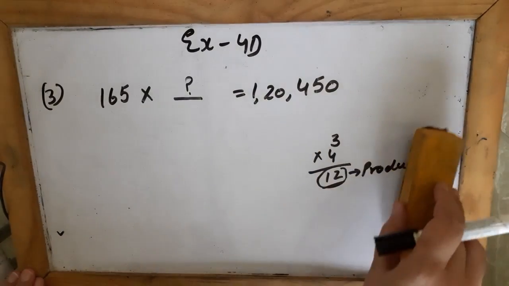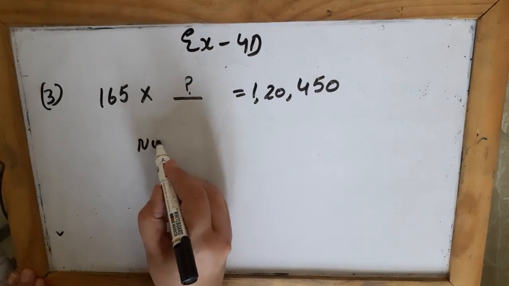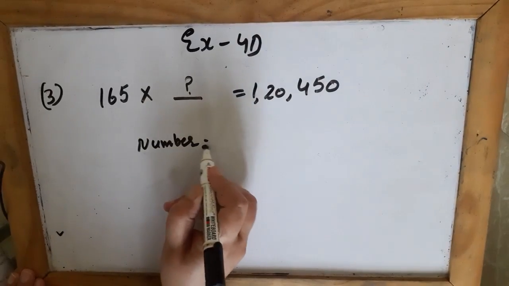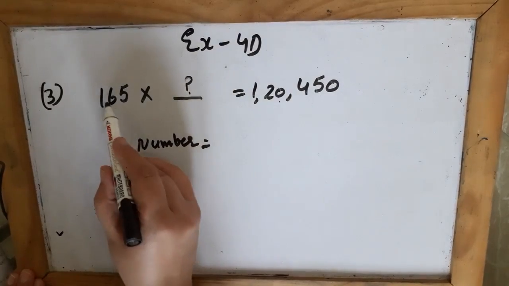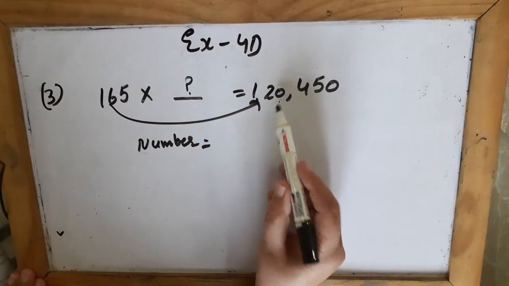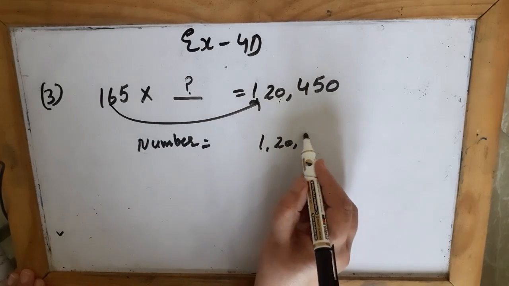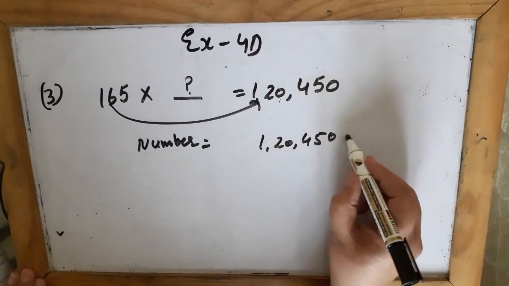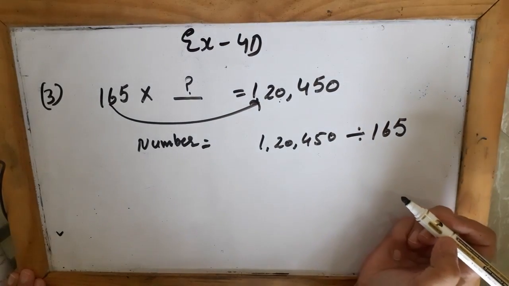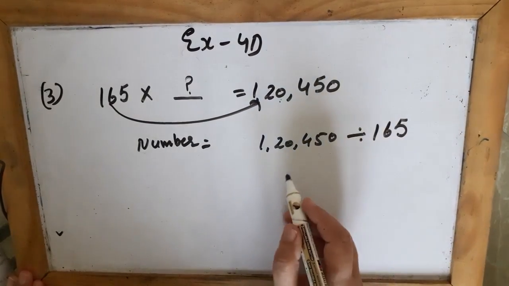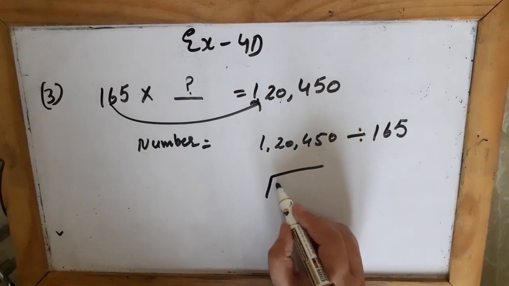They're asking you to find this number. In order to find it, because here it is multiplication, I'll divide these two numbers. This is the bigger number, so I will divide 1,20,450 by 165. You divide these two numbers and you will get the number.